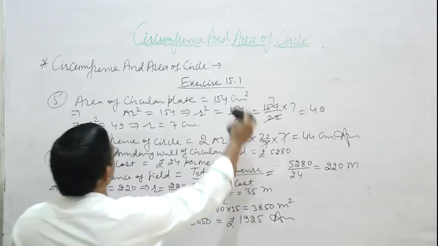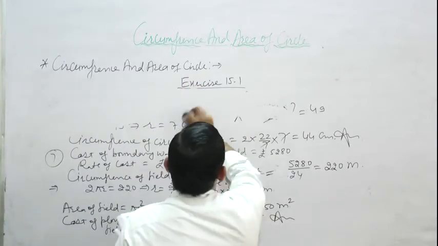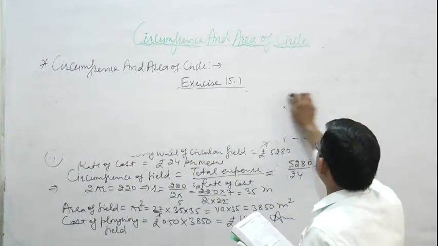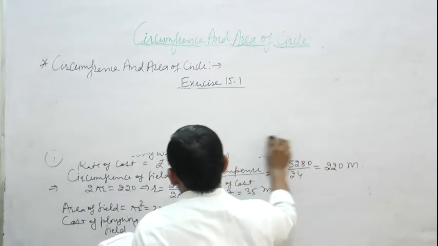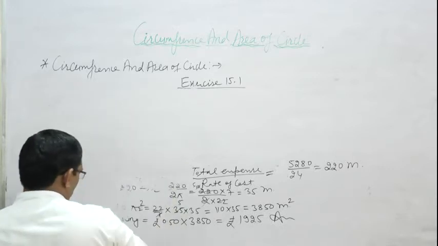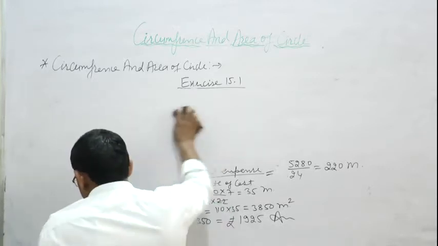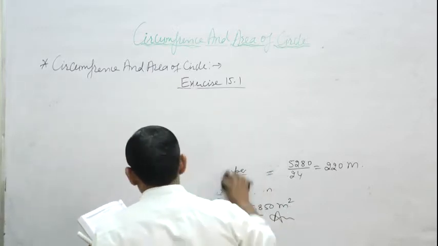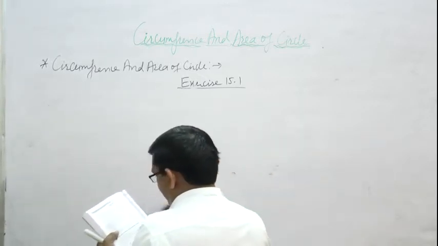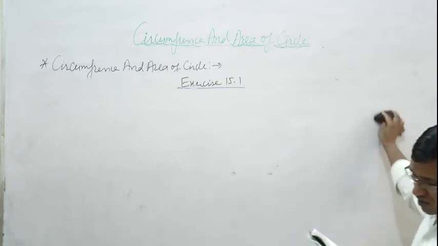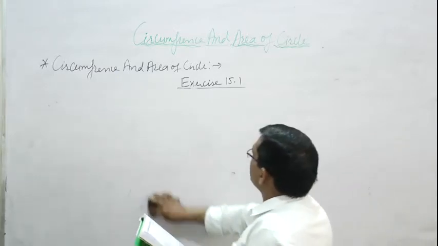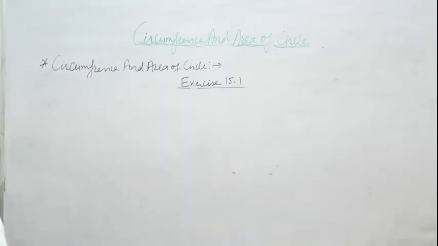Now question number 9. Question number 9 is a very simple question. In this question, the area between two concentric circles, this is asked in formula form. Area between two concentric circles is pi multiply r1 square minus r2 square. We can write it in the form pi multiply r plus r into r minus r. So question number 9, option B is right, because